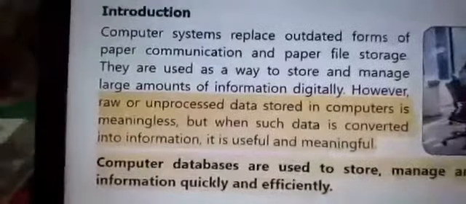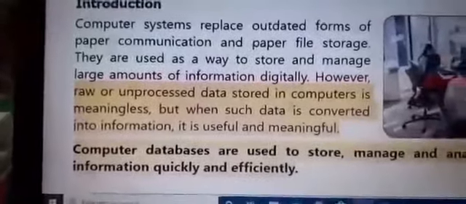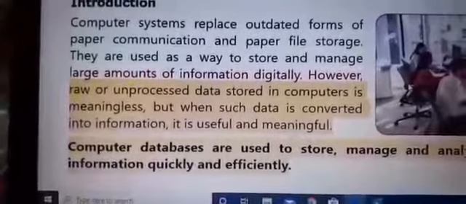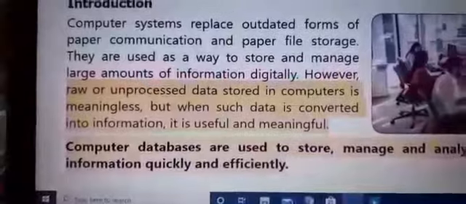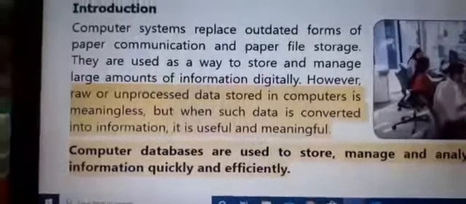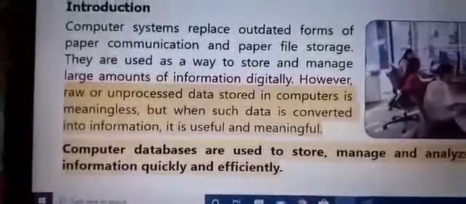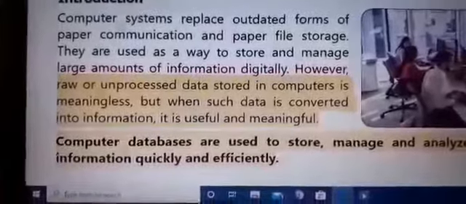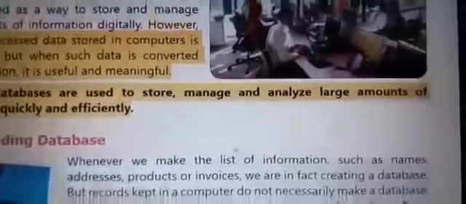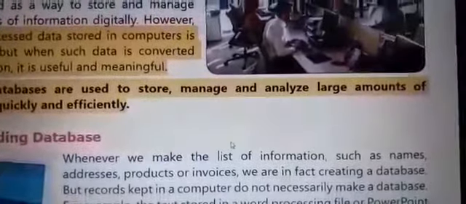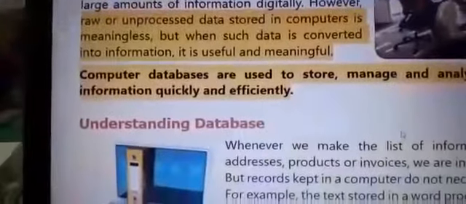Introduction. Raw means unprocessed. Data stored in computers is meaningless, but when such data is converted into information, it is useful and meaningful. Computer databases are used to store, manage, and analyze large amounts of information quickly and efficiently.